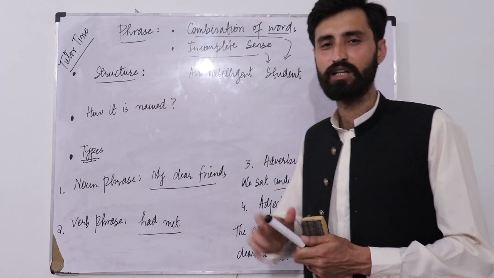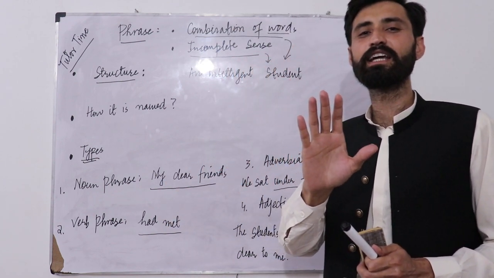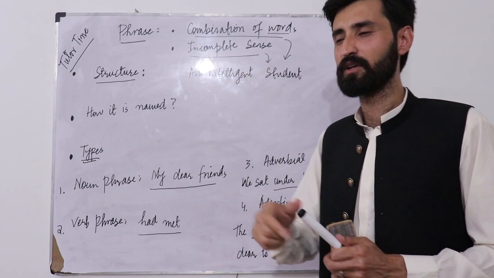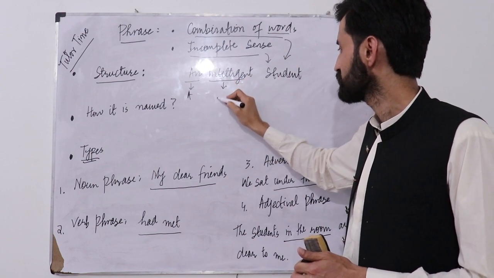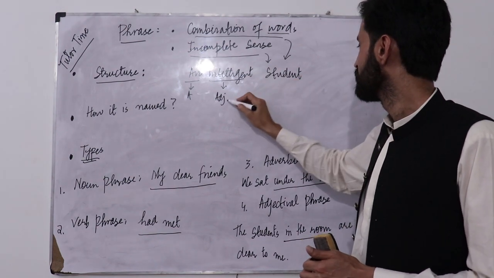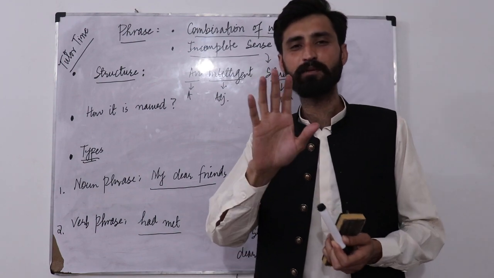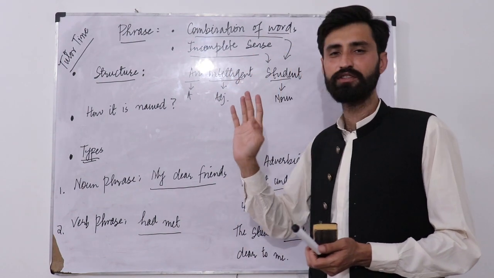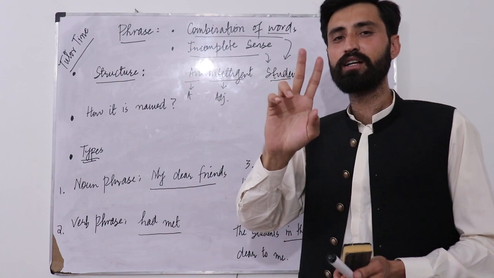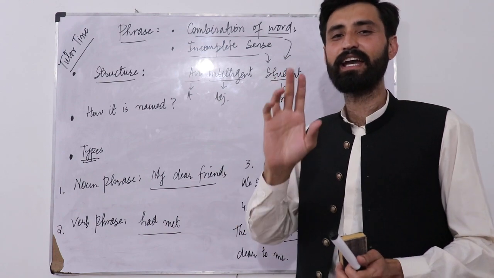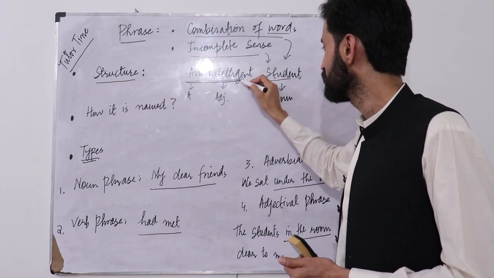Now let's talk about the structure. Let's divide the entire phrase into its grammatical categories. Grammatical categories means we talk about its parts of speech. The first one is an article, intelligent is an adjective and student is a noun. So I can say that this phrase is comprised of 3 different words: article, adjective and a noun. Now we categorize this further, and that is what the structure of a phrase is all about.